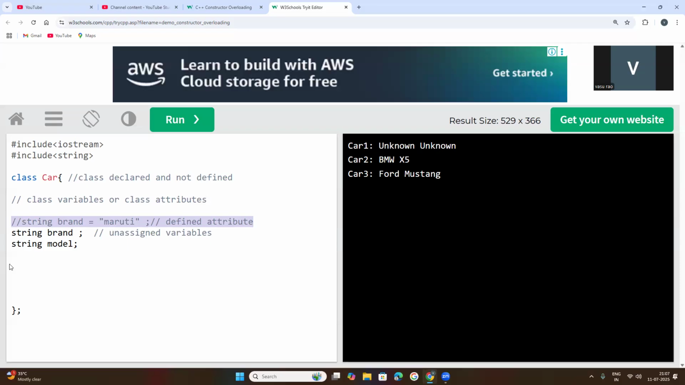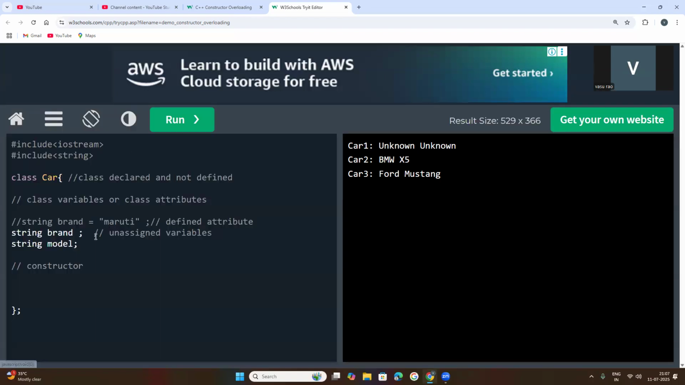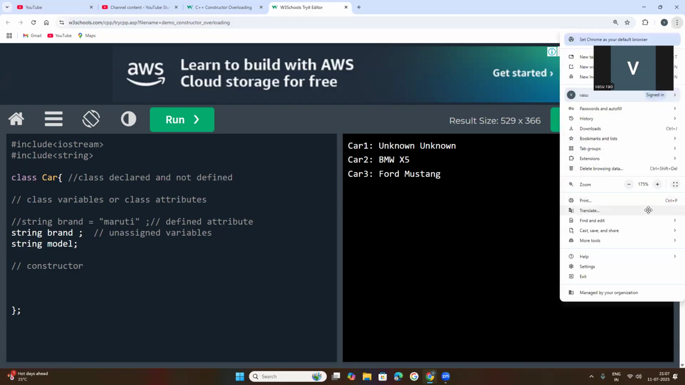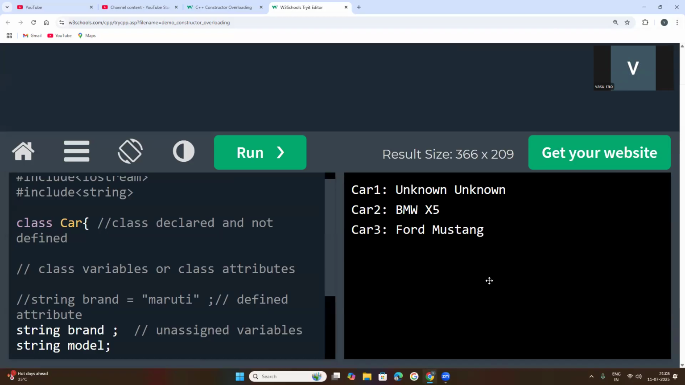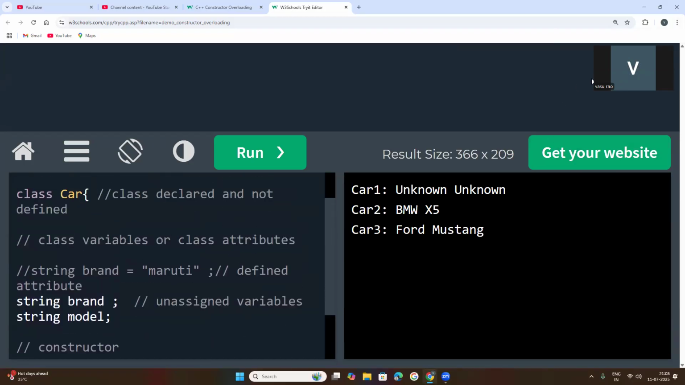Now, two attributes have been created. Next we need to create the constructor. So how to create a constructor? If you are not able to see the proper code, I can increase the size of the screen like this. Don't worry.